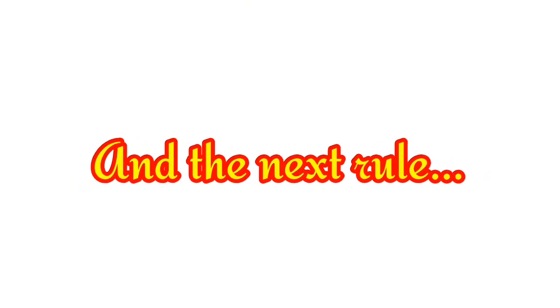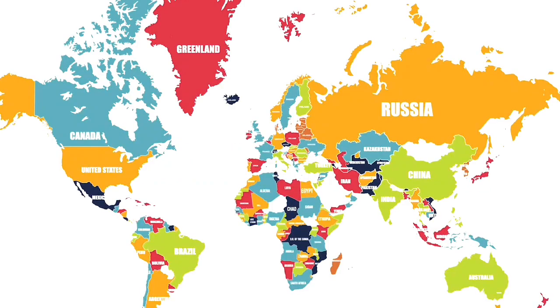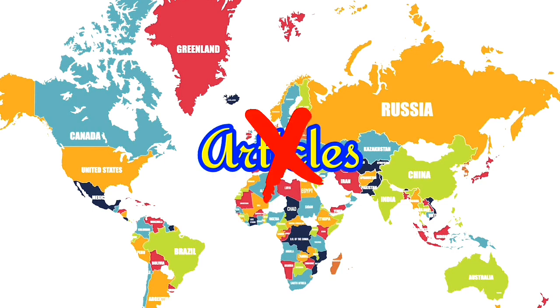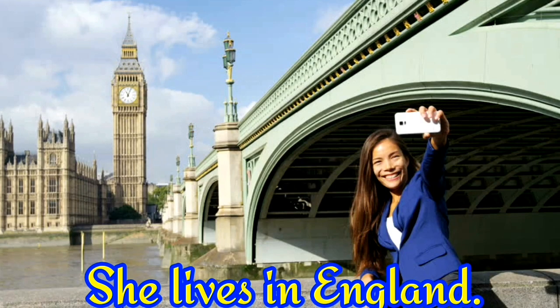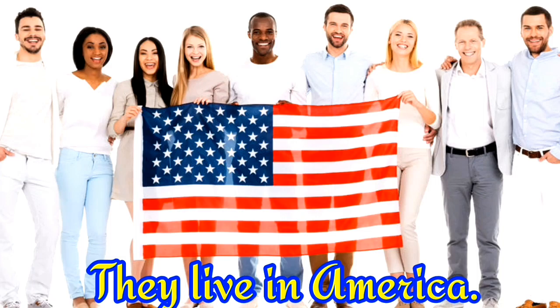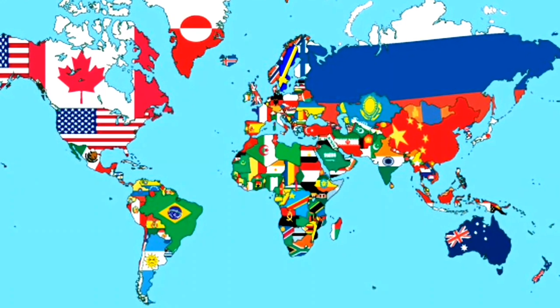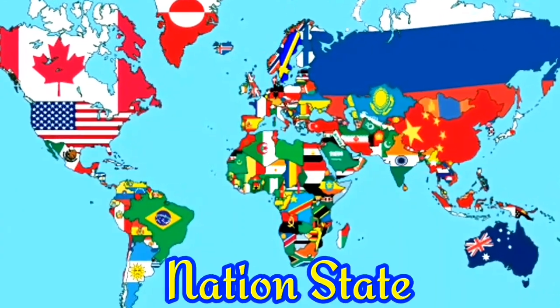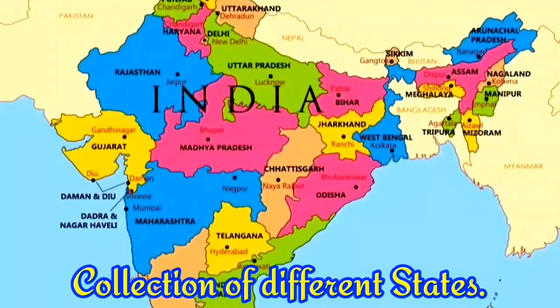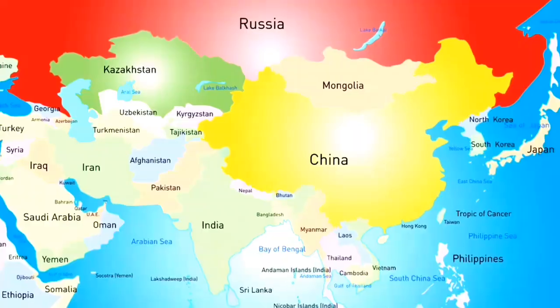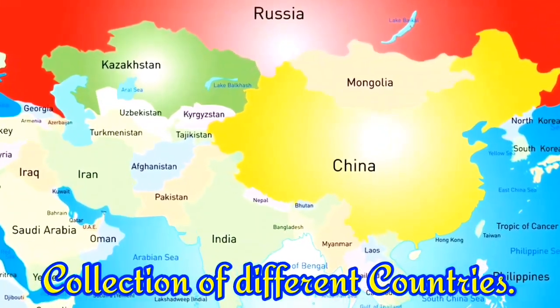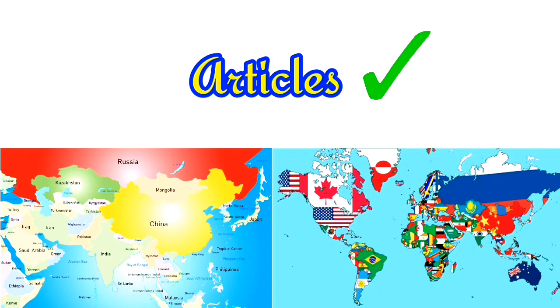And the next rule, when we are talking about countries, most countries we do not use an article. So here are some examples. She lives in England. They live in America. We don't use articles. But if the country is considered to be a nation state, a collection of different states, or a collection of different countries, then we use articles.